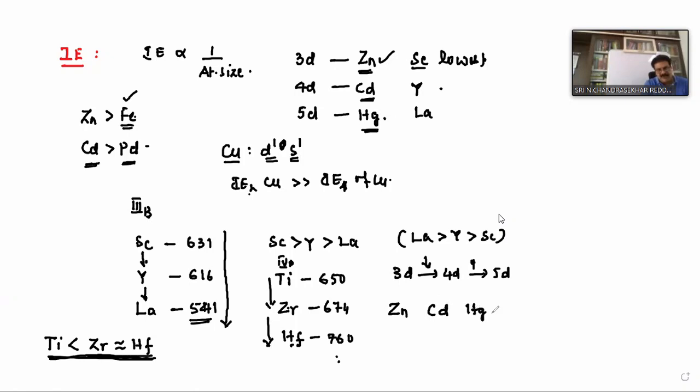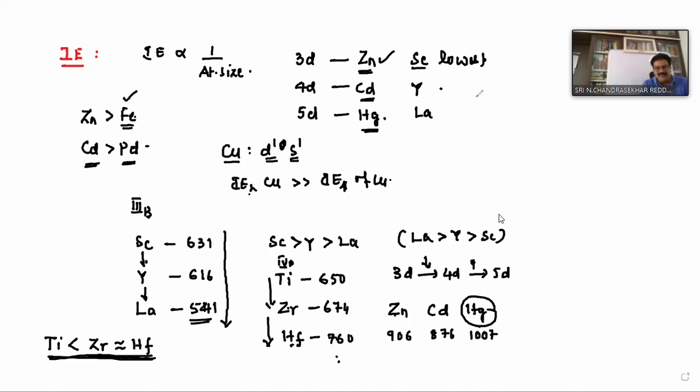From zinc to cadmium, size increases, and cadmium to mercury remains the same. Zinc's ionization energy is 906, cadmium's is 876, and mercury's is 1007. Again, which element has the highest ionization energy? The 5D element.